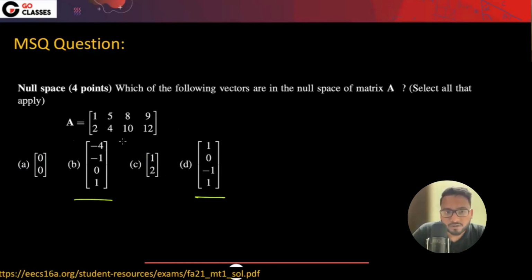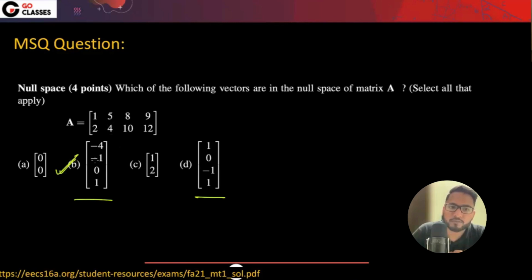If you multiply this vector with this matrix, will you be getting 0? I think -4 multiplied by -4 and then -1 here. This will be -9 and then +1, right? -4, 8, 8 which are 12 and this 12.